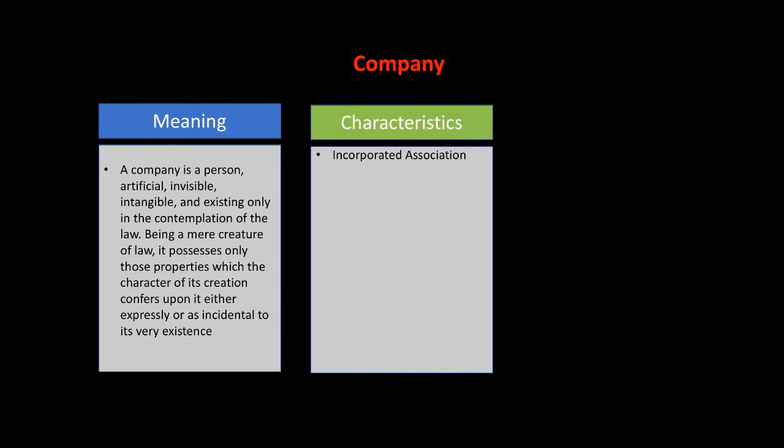The next point is artificial legal person. We have discussed in detail the meaning of artificial legal person. It is not a natural person, rather an artificial legal person, because legal in the sense it can sue someone in its own name.